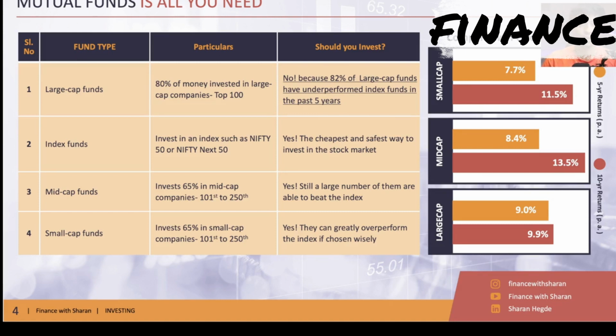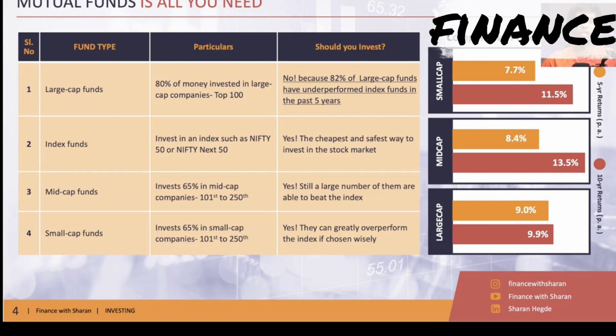Any company, okay, there is a mistake in this deck. It is any company which is beyond the 250th rank, right? So I will correct that. Beyond the 250th rank, all the way till the end. There are 6,000 public companies. From the 250th rank to the end, all these companies are small cap companies of India.